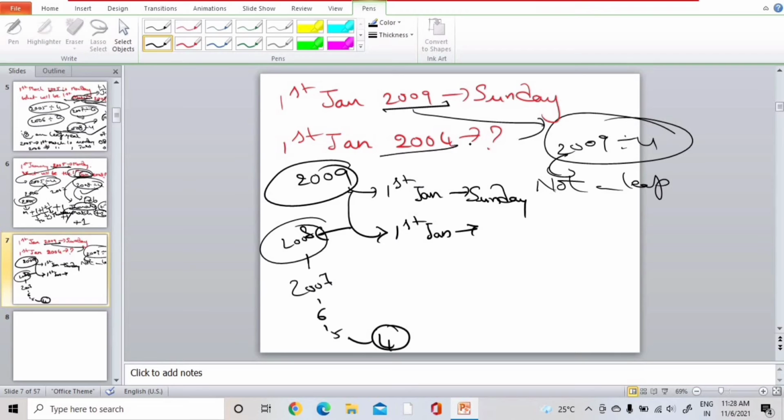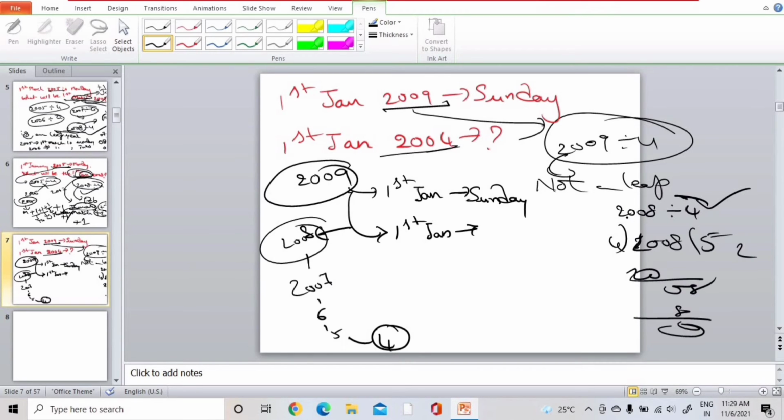2004. Firstly, we will find the day which falls on 1st January of 2008. In 2009, they have mentioned 1st January is Sunday. Okay. 2008 is divisible by 4. Yes, 2008 is a leap year. So if it is a leap year, then the extra day will fall in February month. They mentioned January, so we need to count in descending order. That means December, November, October, September, like that.